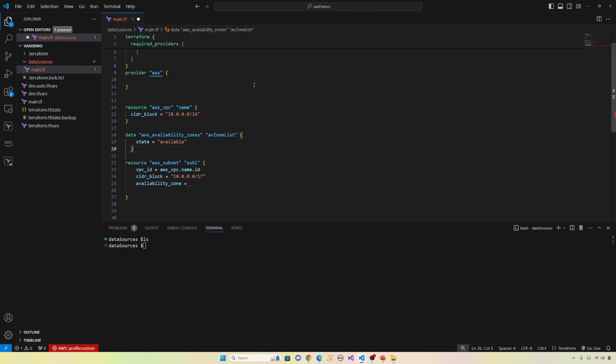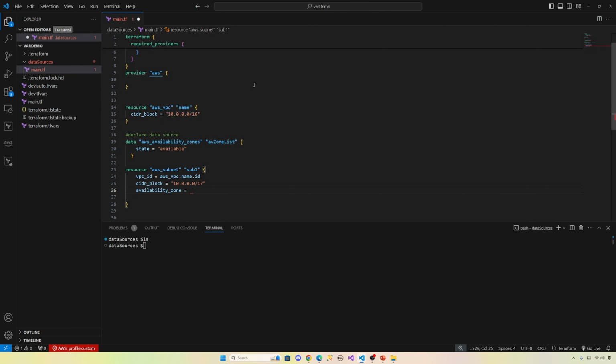So this will give you all the availability zones that are available in the region that we configure in the provider block. So we declare the data sources. Now we're going to access it right here.